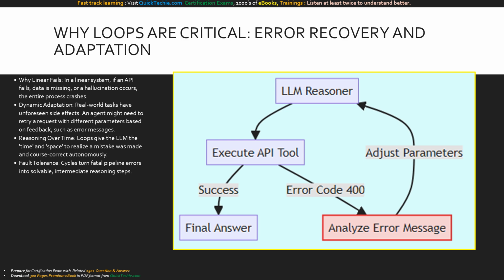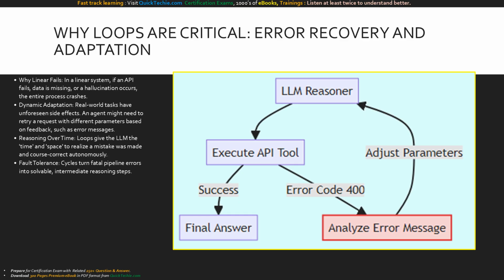Because the real world is messy. Imagine your AI is tasked with querying a database. In a linear prompt chain, if the initial API request fails due to network issues or incorrect argument formats, the application simply crashes. There is no room for recovery.